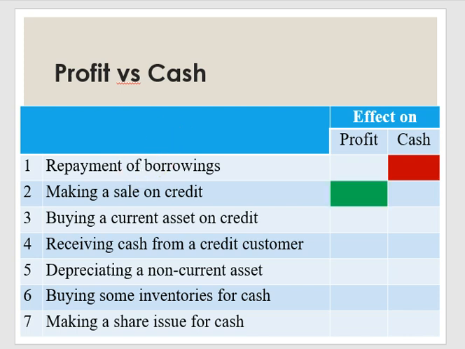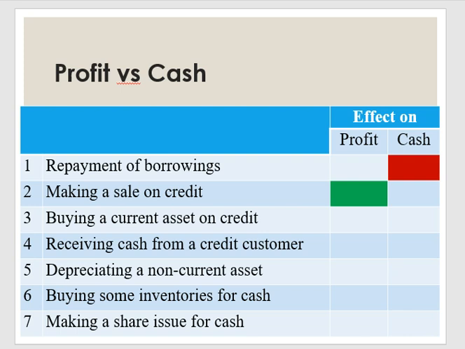Next, buying a current asset on credit. Current asset goes up, liabilities go up as well. So it's nothing to do with your profit and nothing to do with your cash, because there's no cash involved. So there's no effect on profit and cash.